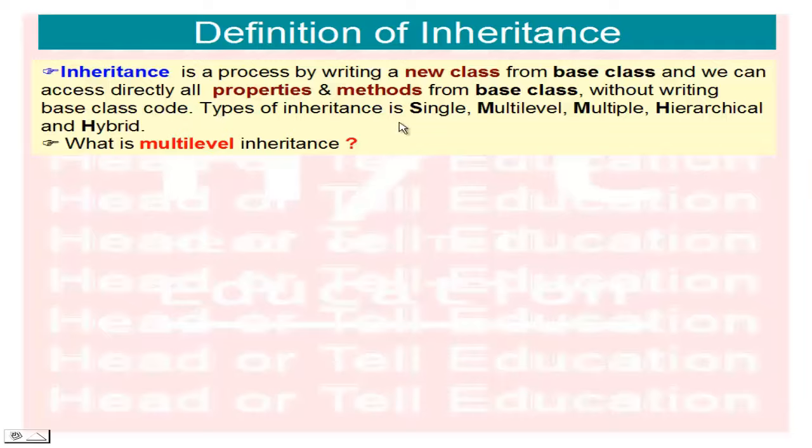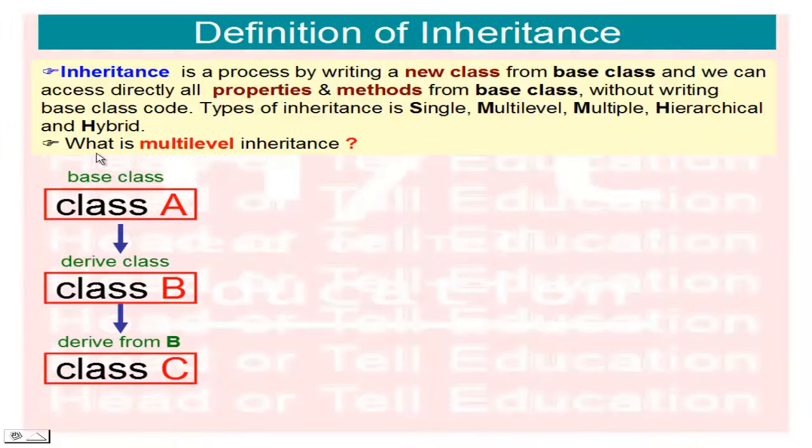The types of inheritance are single inheritance, multi-level inheritance, multiple inheritance, hierarchical inheritance, and hybrid inheritance. In this tutorial we discuss multi-level inheritance.